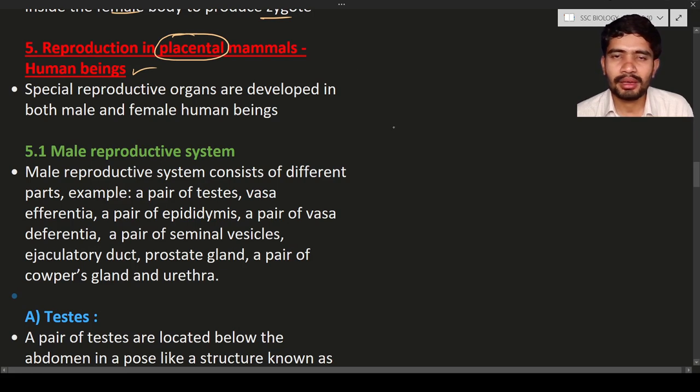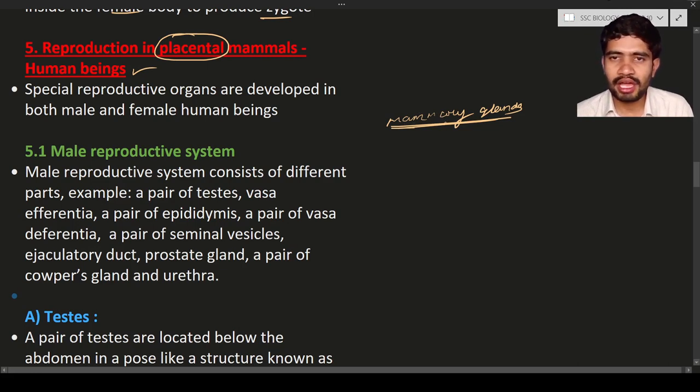What is a mammal? A mammal is an organism which contains mammary glands. So human beings are mammals. Whether a person is male or female, they have mammary glands. But in males, the mammary glands are not developed.